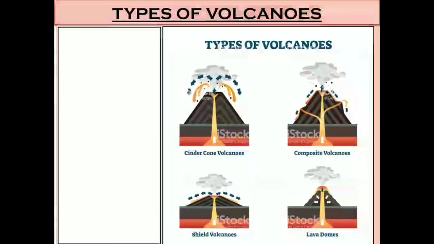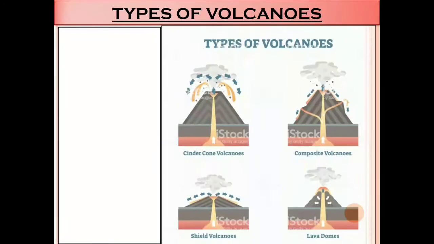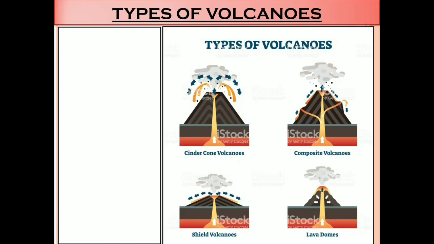Now types of volcanoes. If you see this diagram, there are 4 types: cinder cone volcanoes, composite volcanoes, shield volcanoes and lava domes. Students, these types of volcanoes are not in your syllabus, that is, in the lesson. I have just added them for extra information, for extra knowledge.